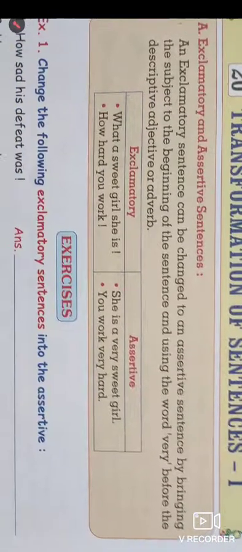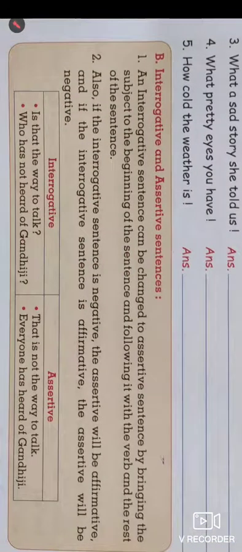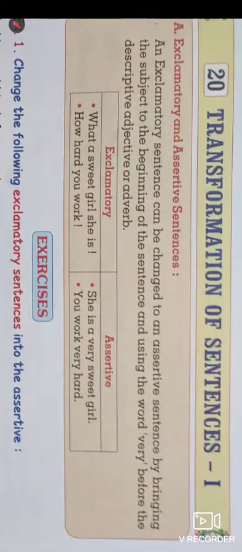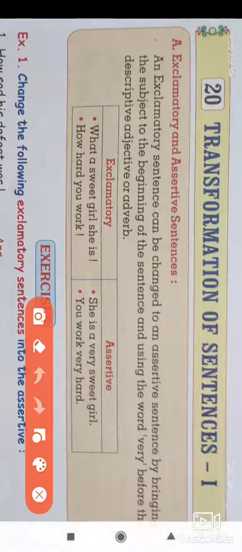Here are some rules that we must follow, so we can transform these sentences in a meaningful manner, in the correct way.